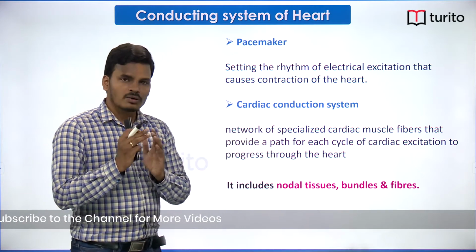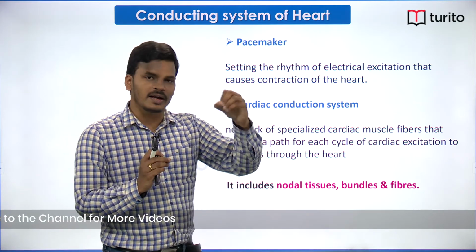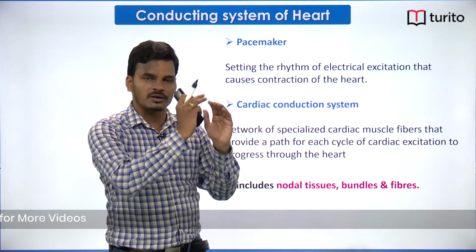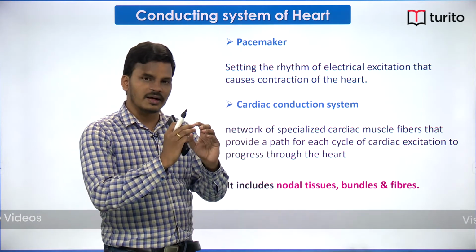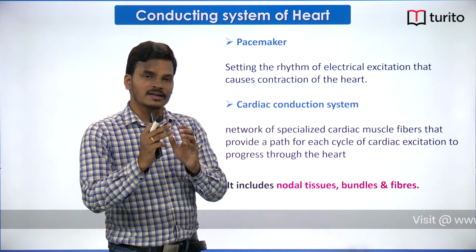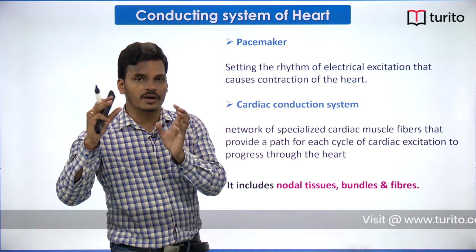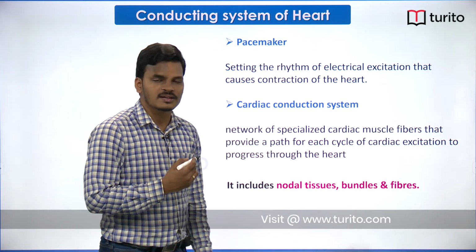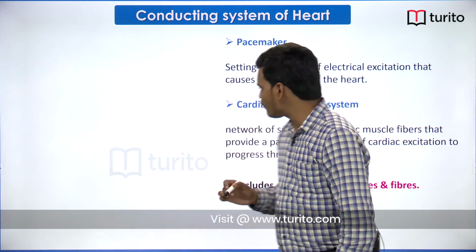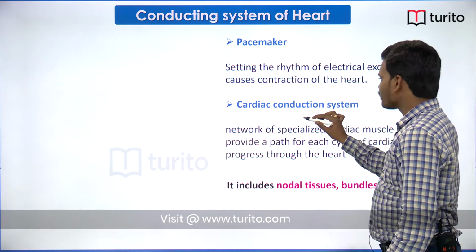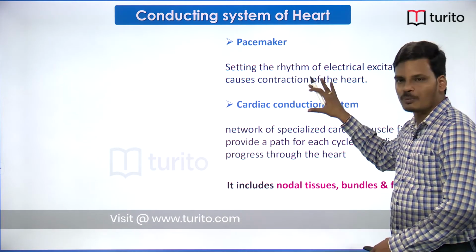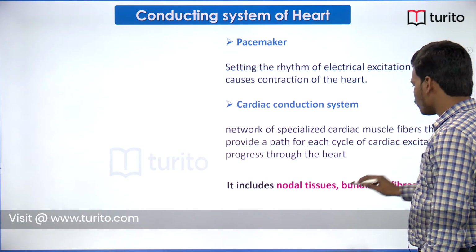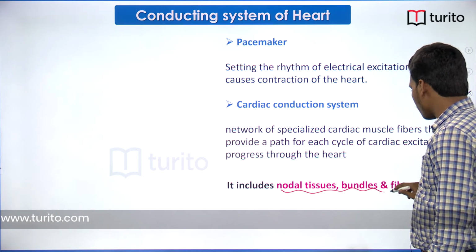The next one, okay, the pacemaker has created an action potential. It is located at a particular position in the heart. Next, that action potential has to be propagated throughout the heart, and that is taken care of by the cardiac conduction system. The cardiac conduction system helps in the transmission of the action potential throughout the heart, which includes nodal tissues, bundles and fibers.